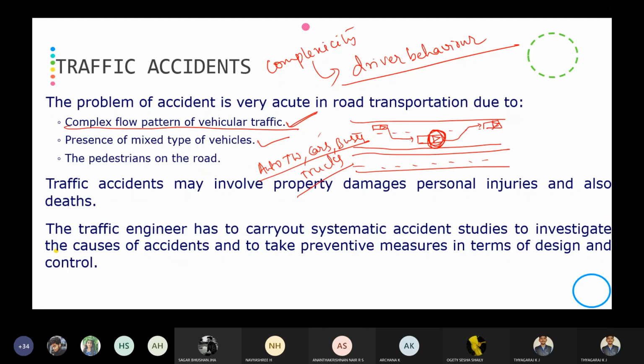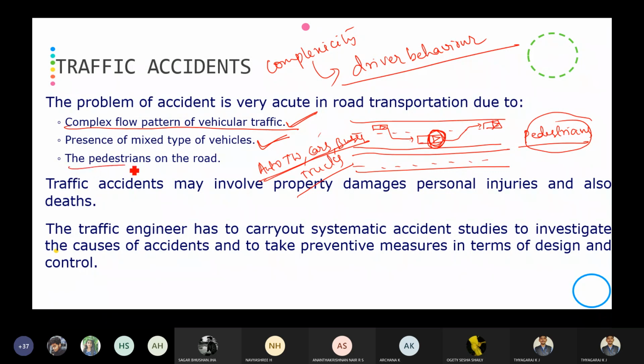Other than vehicles, the pedestrians will also be on the road itself. That's why accident rates are higher in India.